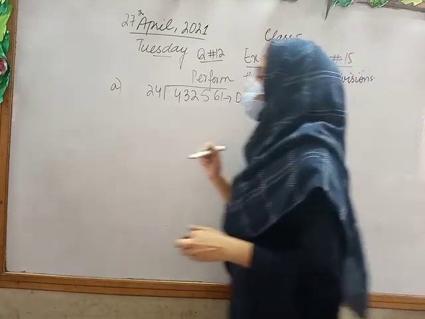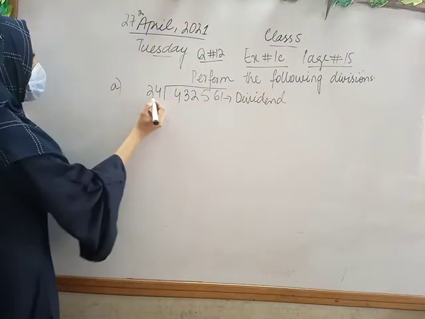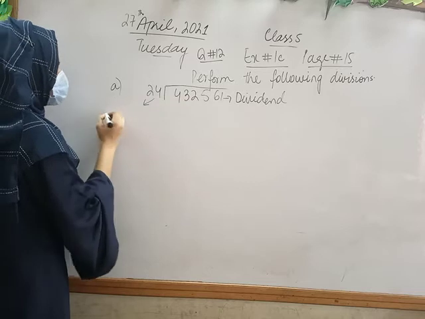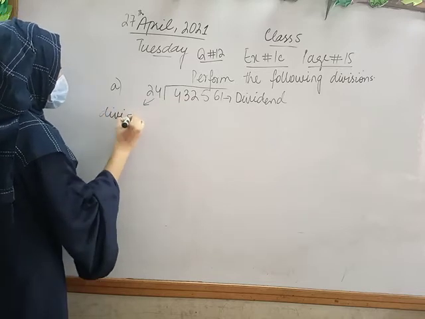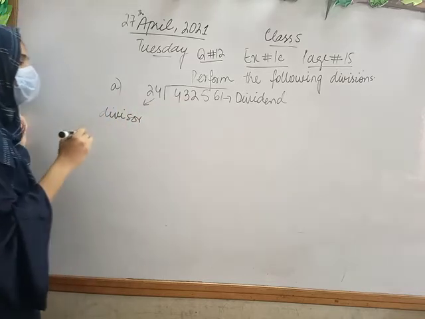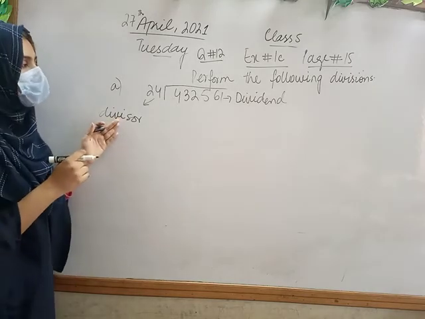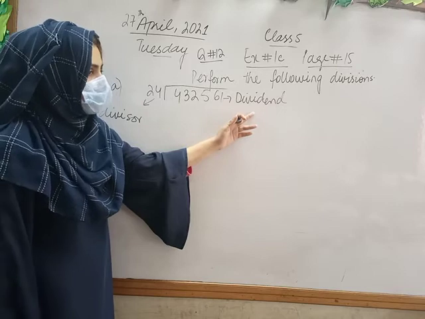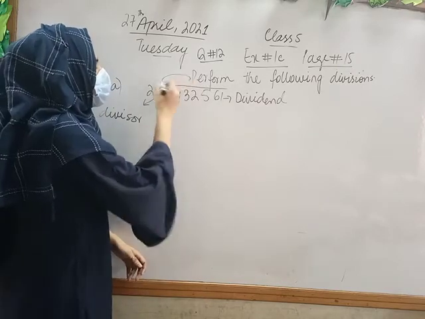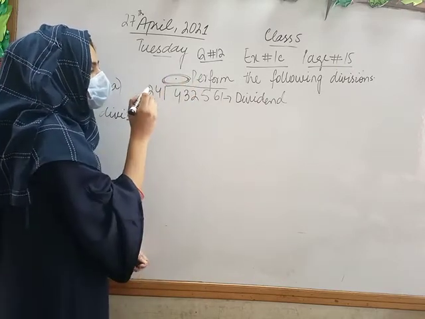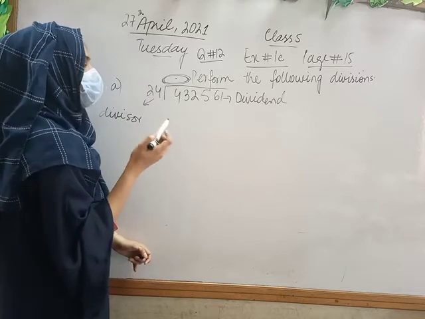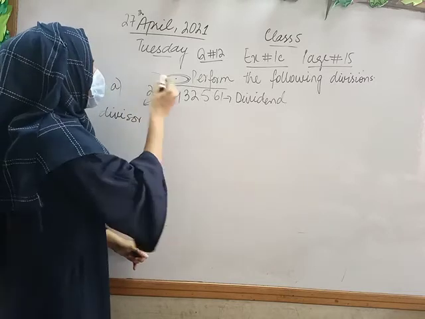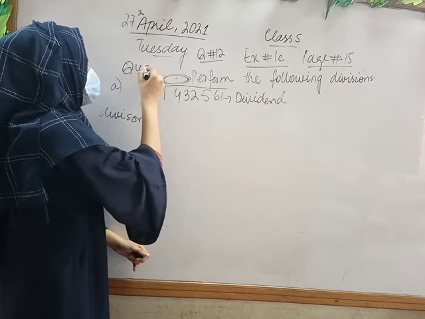And the number outside is known as the divisor. The number by which we divide is the divisor, and the number that we divide is the dividend. The answer that comes here is known as the quotient.